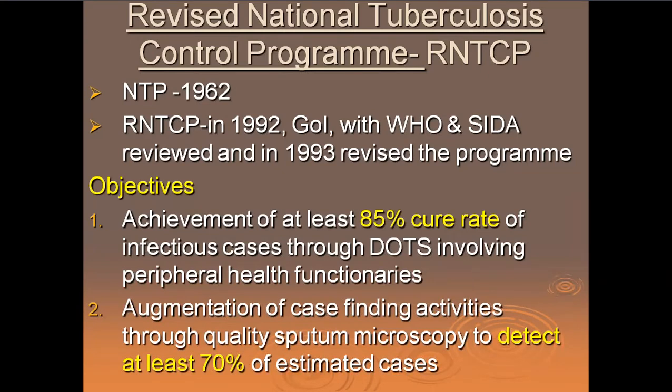See, we are so short. We don't even know who's got tuberculosis in the country today. We haven't even diagnosed 60 or 50% of the cases. So the aim was to diagnose at least 70% of cases and cure 85% of these cases. Those are the two aims of RNTCP.